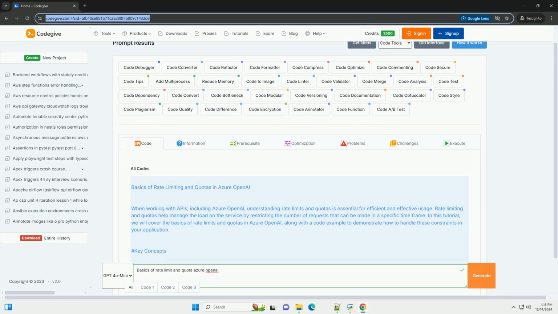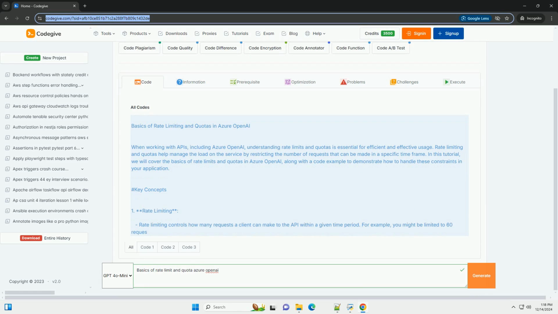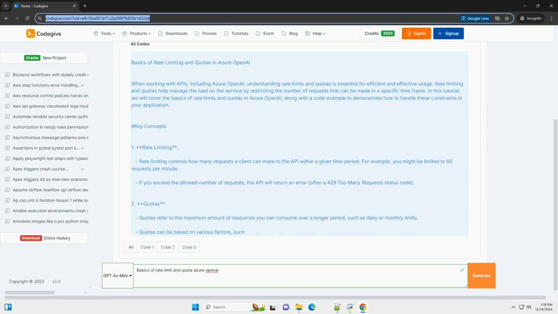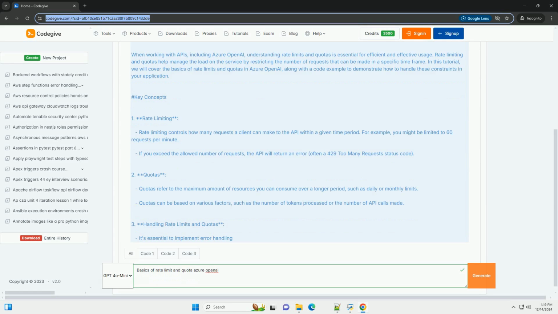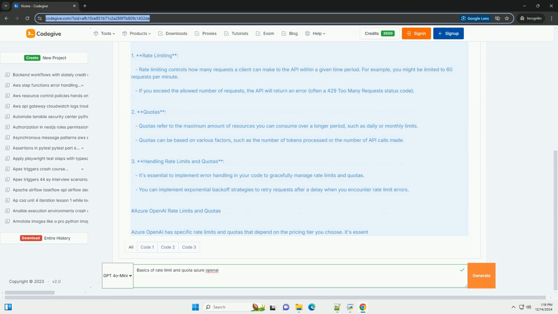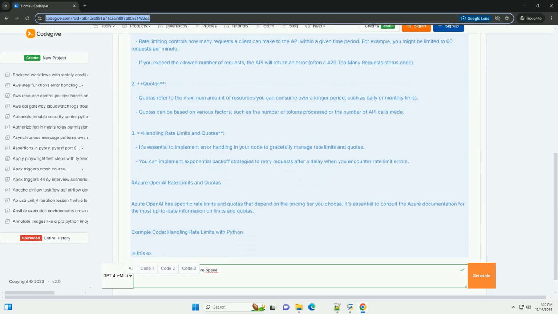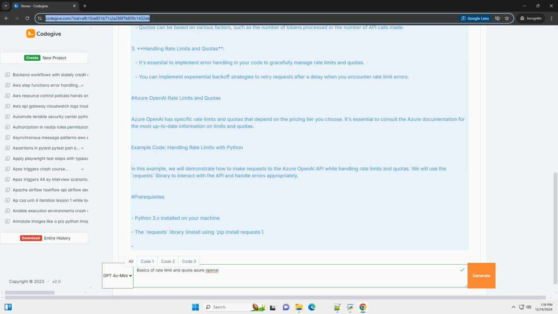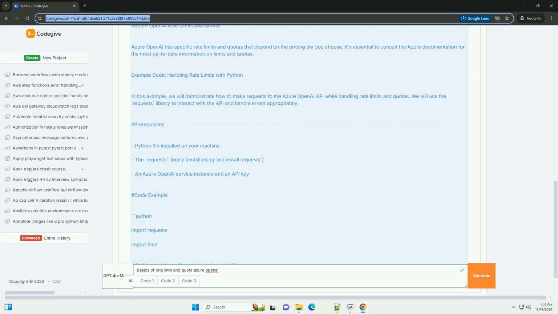Basics of rate limiting and quotas in Azure OpenAI. When working with APIs, including Azure OpenAI, understanding rate limits and quotas is essential for efficient and effective usage. Rate limiting and quotas help manage the load on the service by restricting the number of requests that can be made in a specific time frame.